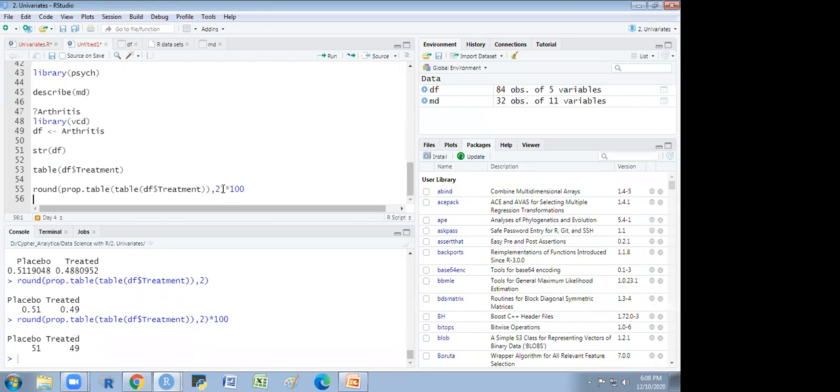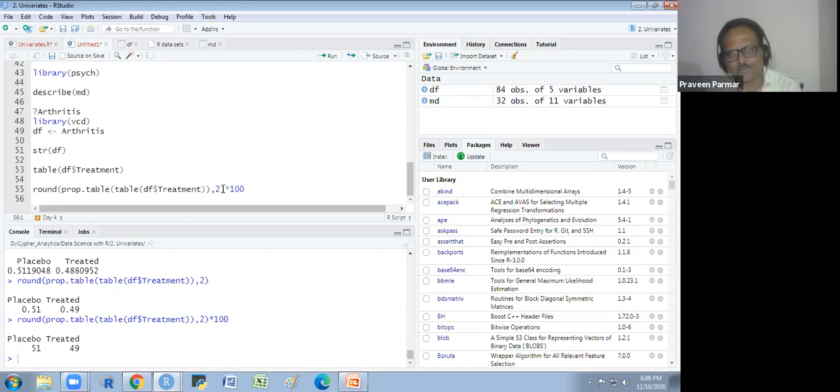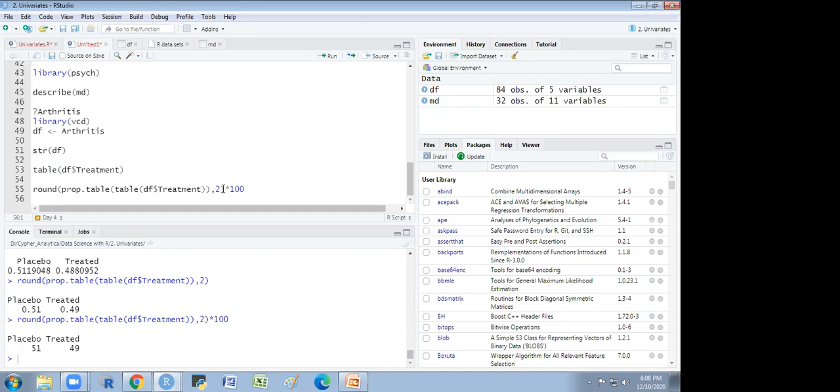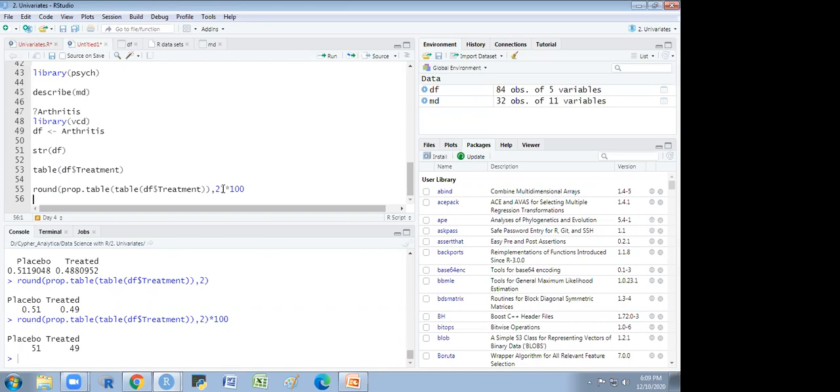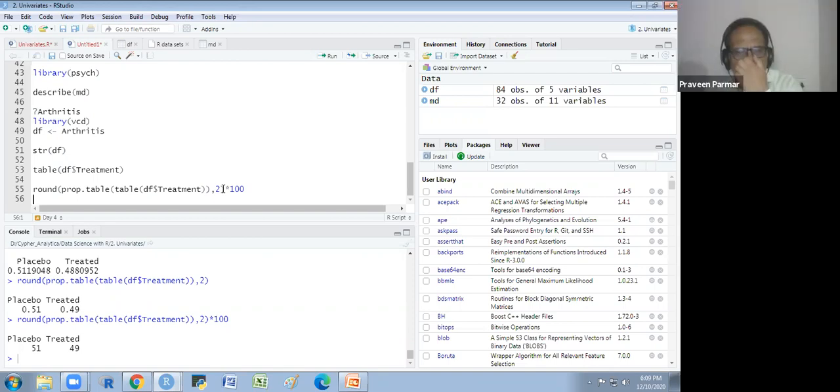Doctor, I am still struggling to display the data of this arthritis. I just typed library VCD and just ran it, but I couldn't get anything. You are getting some error when you are running this VCD library. Yes, doctor. Error in view. Object VCD not found. So VCD is not installed.